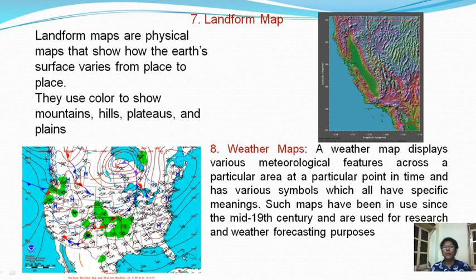Now next type of map is weather maps. A weather map displays various meteorological features across a particular area at a particular point in time and has various symbols which all have specific meanings. Such maps have been in use since the mid 19th century and are used in research and weather forecasting. Now this map is known as a weather map.